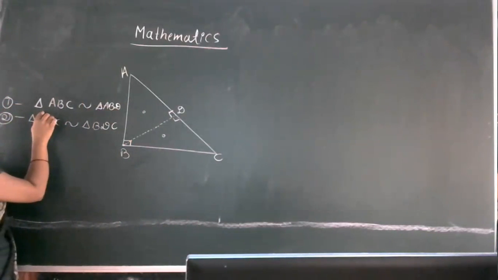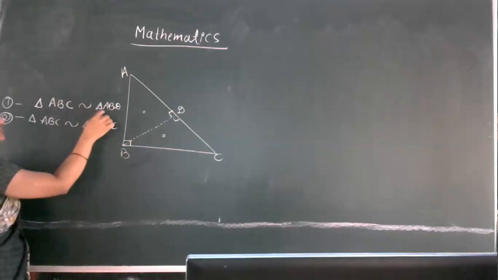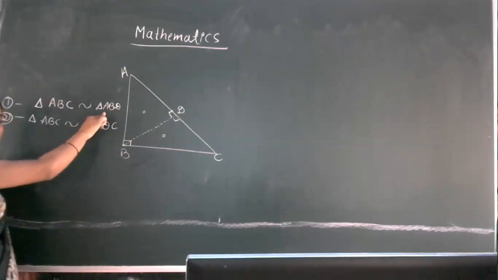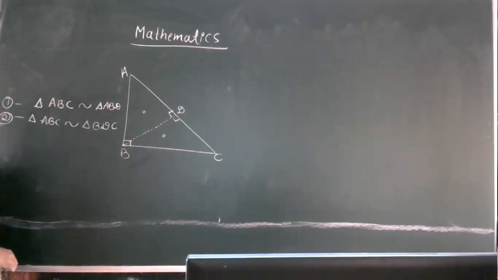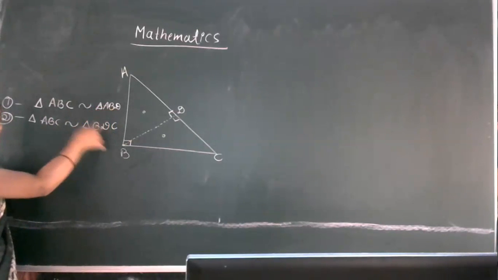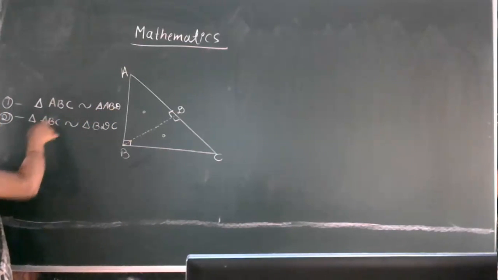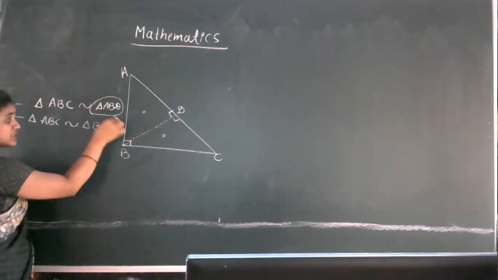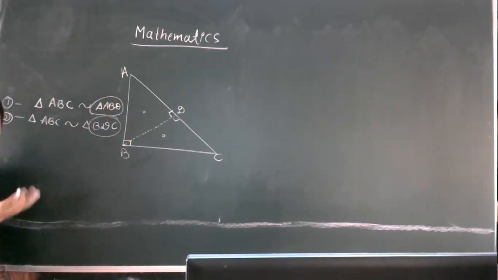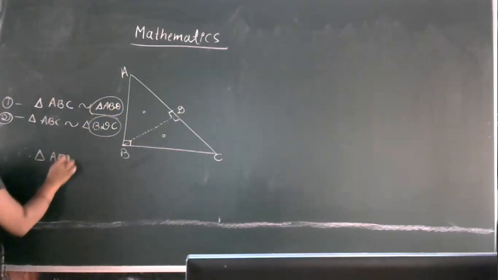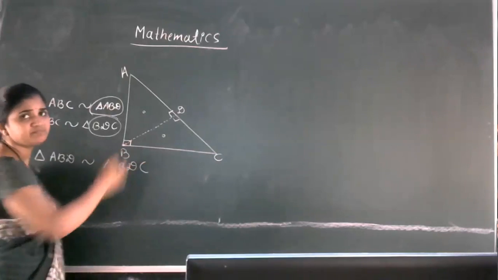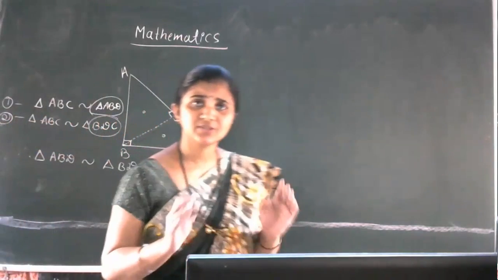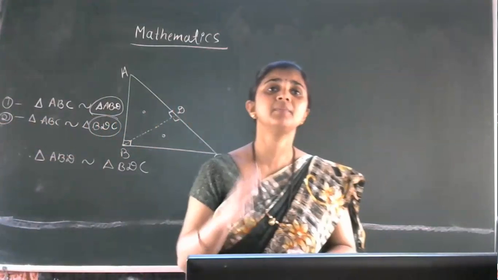In the first part, we showed that triangle ABC is similar to triangle ABD, right? In the second part, that same triangle ABC is similar to triangle BDC. These two triangles are similar to the same triangle ABC. So then can we say that triangle ABD is similar to triangle BDC? Of course, therefore, triangle ABD is similar to triangle BDC. Clear? So this is the meaning of theorem 2.7.